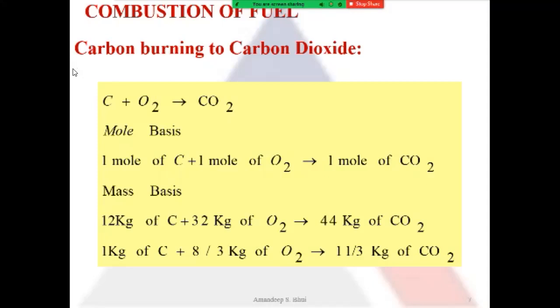If I do the molar analysis of this equation, I will write 1 mole of carbon plus 1 mole of oxygen produces 1 mole of carbon dioxide. So this means in molar analysis, 1 mole of carbon requires 1 mole of oxygen for complete combustion to produce 1 mole of carbon dioxide. So this is my molar analysis. This is how we write this analysis.